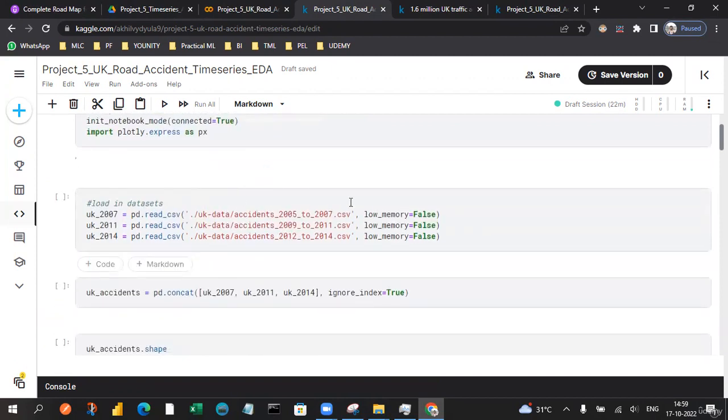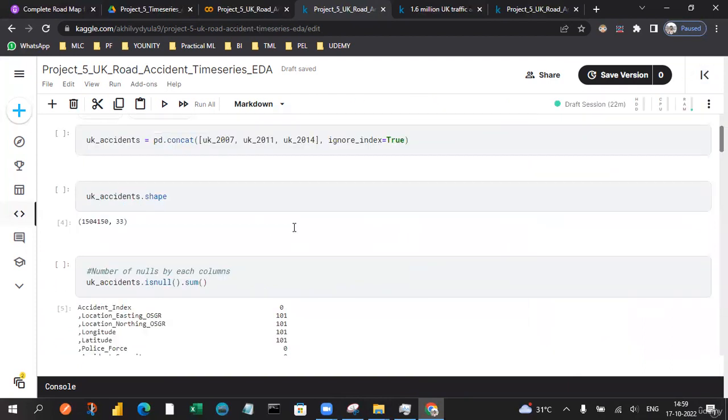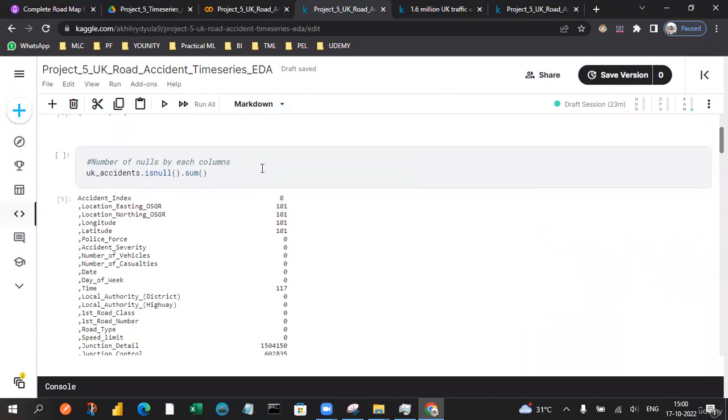So I'm importing a bunch of CSV files, as you can see here. These are some of the CSV files, and we are importing those CSV files corresponding to each and every date. By using each of these dates' information, we are going to combine or concatenate these files so that we get the entire data for the UK accidents. So I'm using the UK accidents to get the concatenated data, and let's play around with the UK accidents data frame.